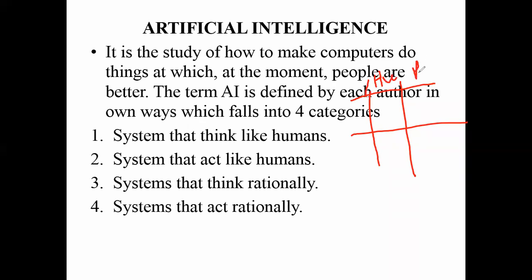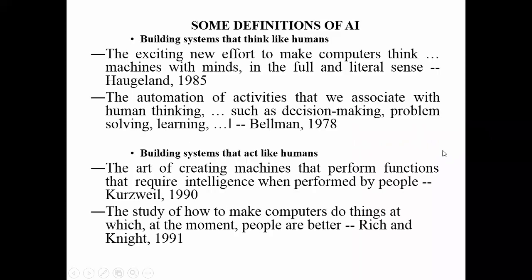So this is the rational response, thinking and acting. These are the four categories we have. Based on this, the definition of AI is given.